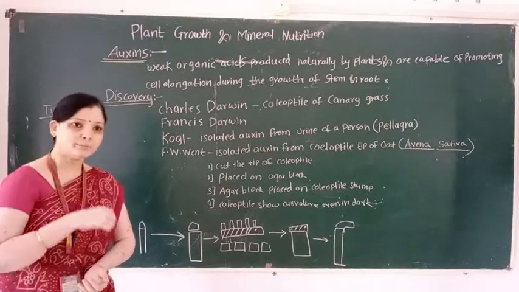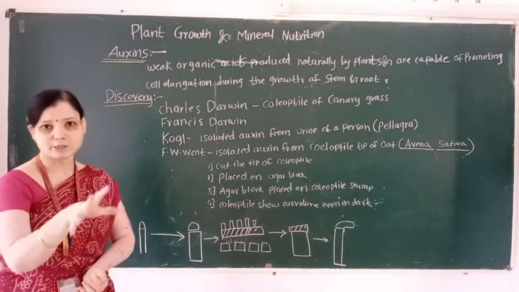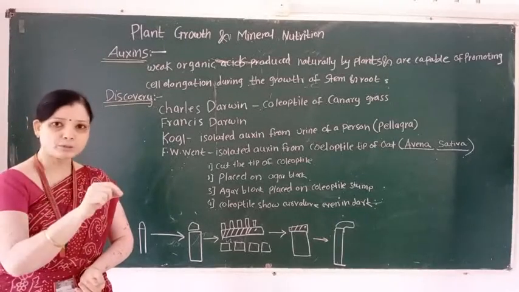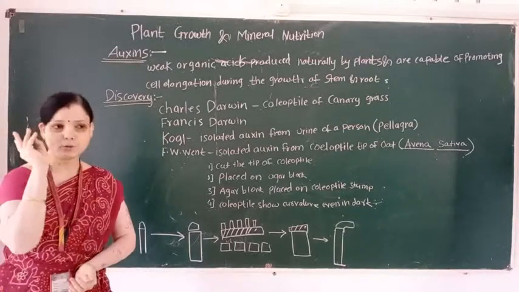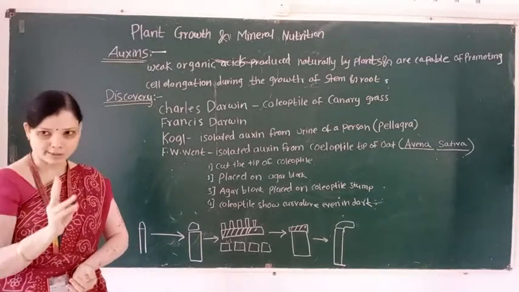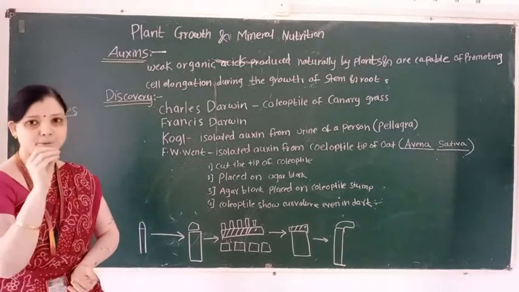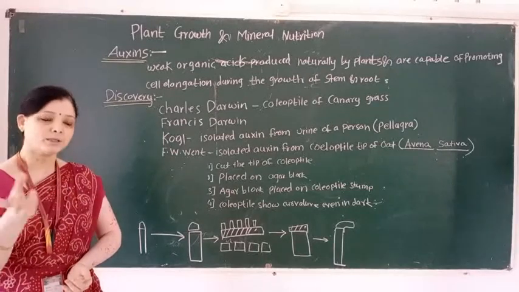So, in previous lecture, we learned the classification of these hormones. First is a promoter and second is an inhibitor. Examples of the promoters are auxin, gibberellin and cytokinin. Examples of inhibitors are abscisic acid and ethylene.